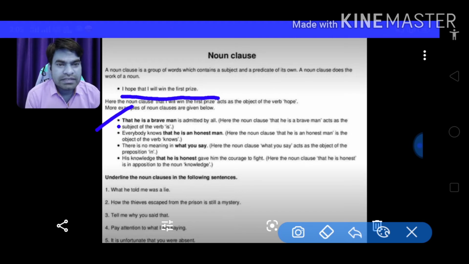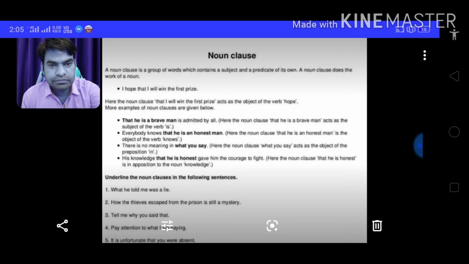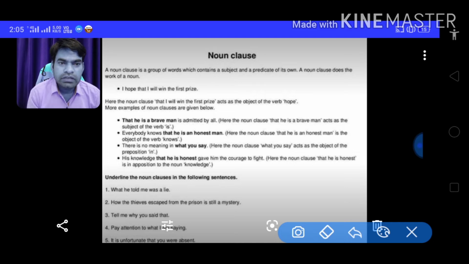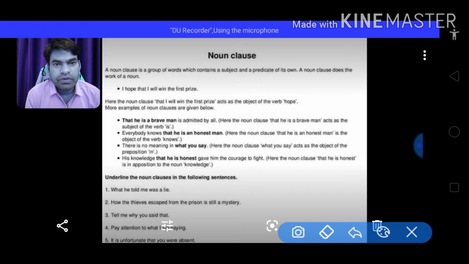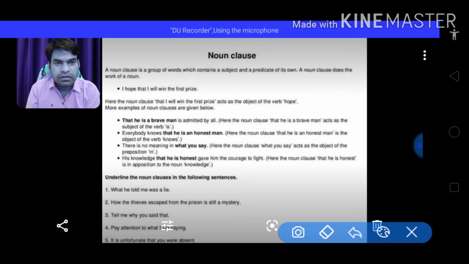In the next sentence, friends: everybody knows that he is an honest man. Friends, one must try to observe the sentences very minutely, and think and ponder as to what part of the sentence contains what.